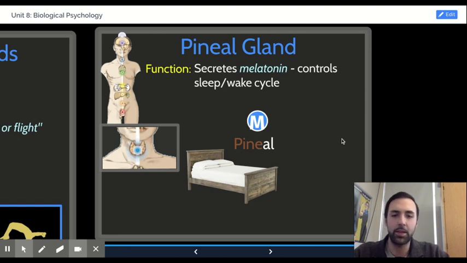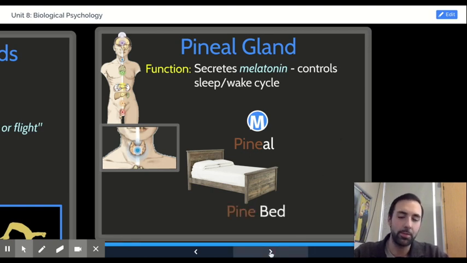You can actually get melatonin over the counter, or at least pills that are chemically similar to melatonin, if not just melatonin itself, as a manner of falling asleep. It's actually very common. The next time you go to a CVS or a pharmacy, take a look around the types of drugs that are prescribed, or even just rather over the counter for sleeping. You'll probably see the word melatonin attached to one of them.